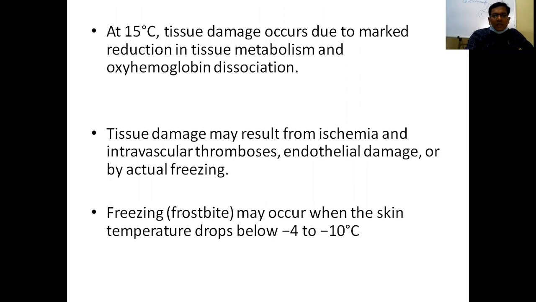If the temperature falls below 15 degrees Celsius, there is marked reduction in tissue metabolism and oxyhemoglobin dissociation. Tissue damage may result from ischemia, intravascular thrombosis, endothelial damage, or actual freezing. Freezing, that is frostbite, may occur when the skin temperature drops to between -4 and -10 degrees Celsius.